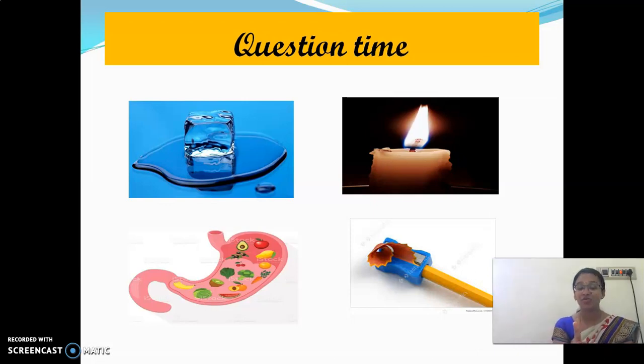And sharpening a pencil is a physical change. If you sharpen the pencil further and further, you are going to call it a pencil only. You are not going to call it an eraser or sharpener. So these are some of the examples of physical and chemical changes.